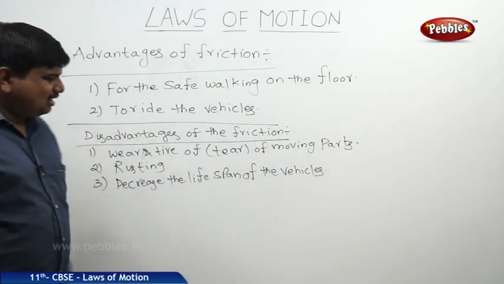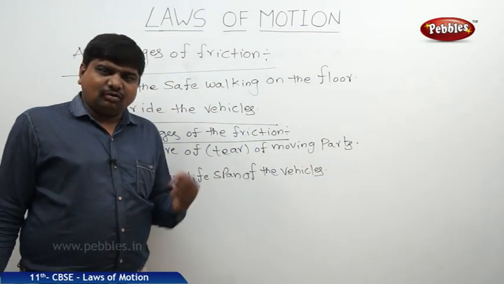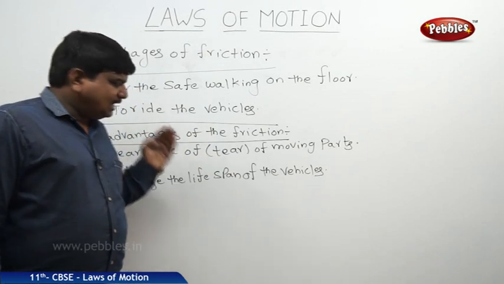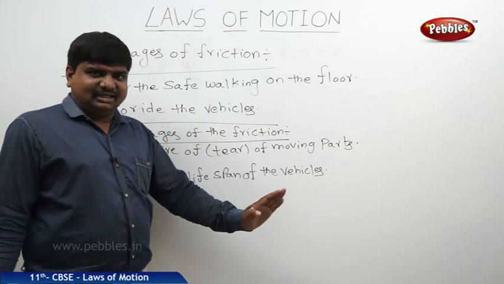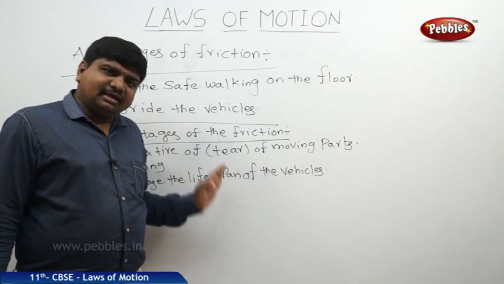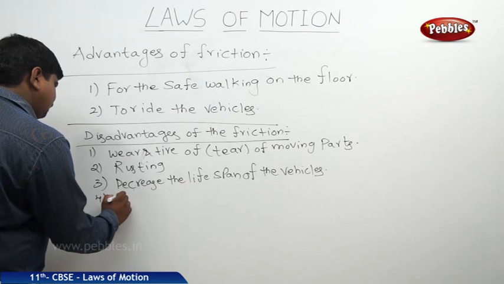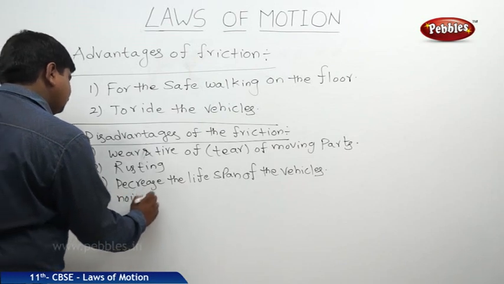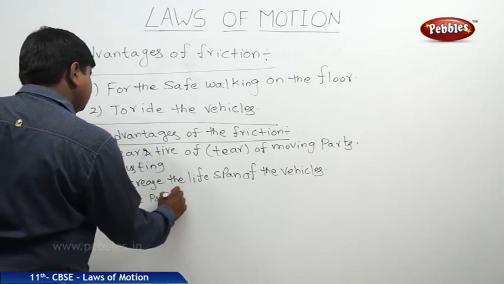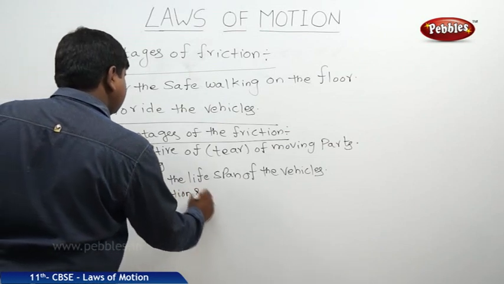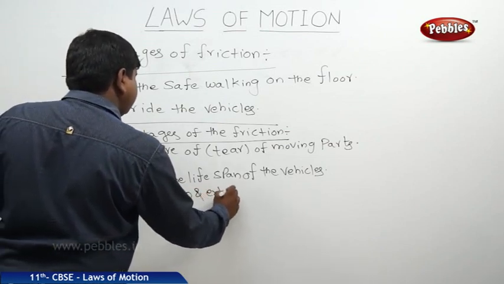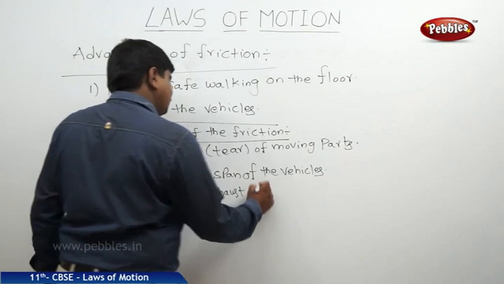Which creates some unnecessary noise pollution, and exhaust of more heat energy, which creates the decrease of lifespan of the vehicles. Therefore, we can write noise pollution, exhaust of heat energy.